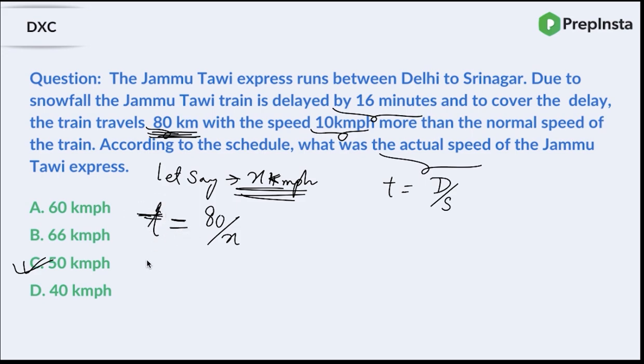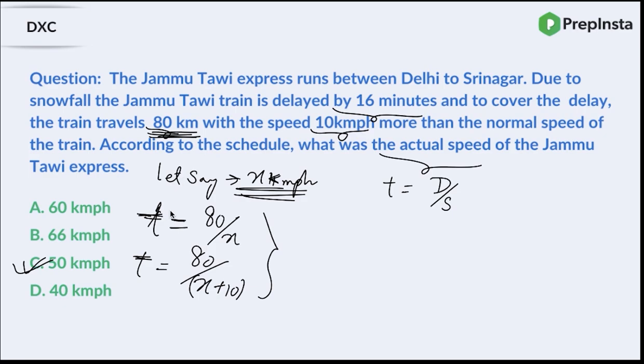Yes. But the train paced up, right? And how much time did the train take for that 80 kilometers? It took 80 upon x plus 10, because the speed was increased, so now the speed would be x plus 10, not x. So the time taken by the train for that 80 kilometers with the increased speed is 80 upon x plus 10. Now tell me one thing, what is the difference between these two?